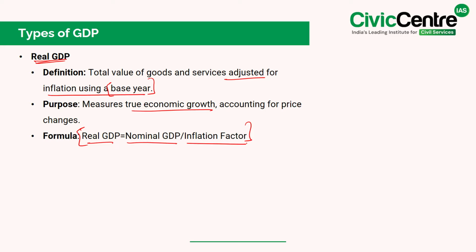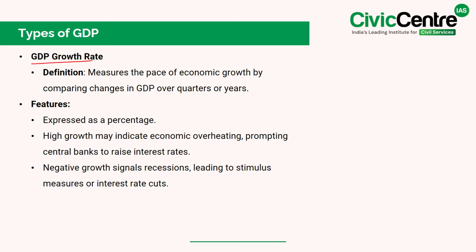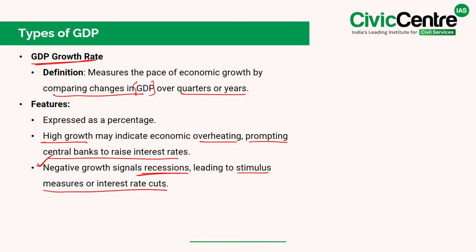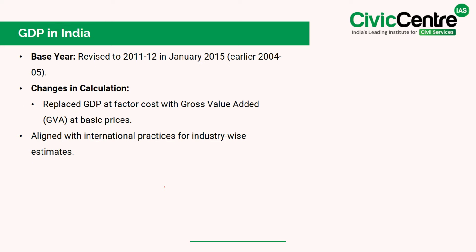Another key metric is the GDP growth rate, which measures how fast the economy is expanding by comparing GDP changes over quarters or years. A high growth rate can sometimes indicate economic overheating, prompting central banks to raise interest rates to control inflation. On the other hand, negative GDP growth is a sign of economic slowdown or recession, often leading to government stimulus measures or interest rate cuts to boost spending. Now, let's take a look at GDP in India.